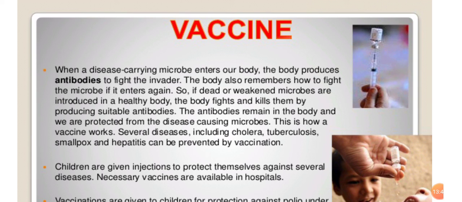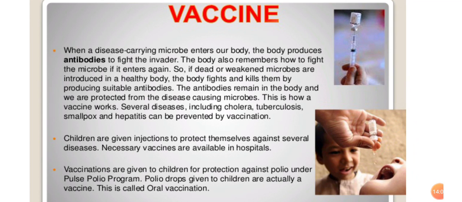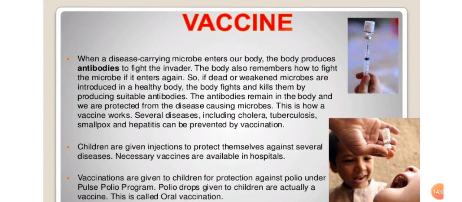Students, how does the vaccine work? We take in advance the dead and weakened microbes that produce the antibodies in our body. When any disease-causing microbes enter our body, these antibodies react and fight against the disease and protect us from it. Several diseases including cholera, tuberculosis, smallpox and hepatitis can be prevented by vaccination.